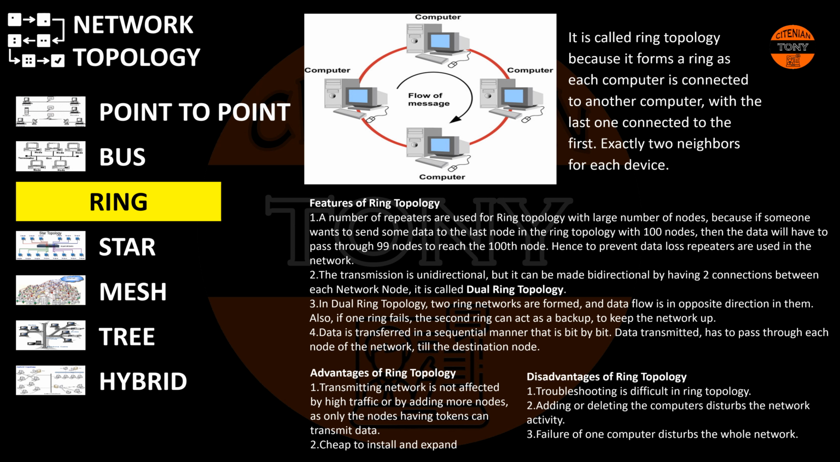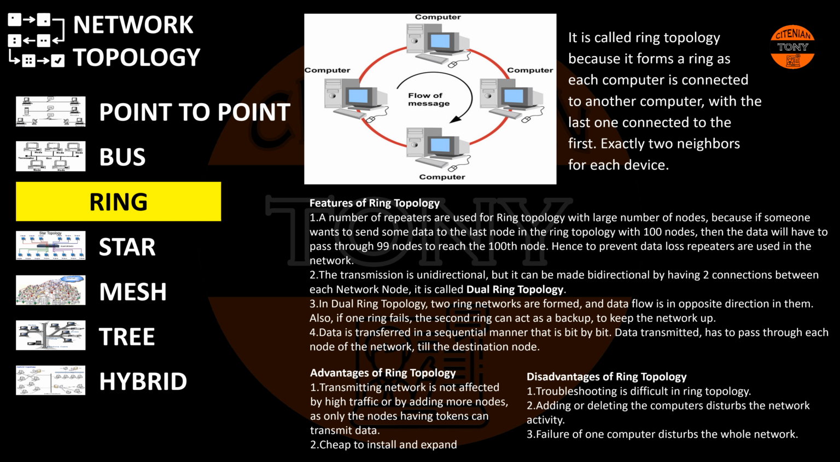The transmission is unidirectional, but it can be made bidirectional by having two connections between each network node. It is called dual ring topology. In dual ring topology, two ring networks are formed and data flow is in the opposite direction in them. Also, if one ring fails, the second ring can act as a backup to keep the network up.